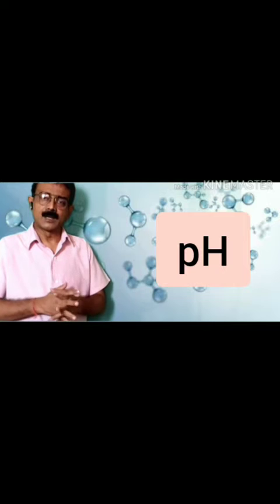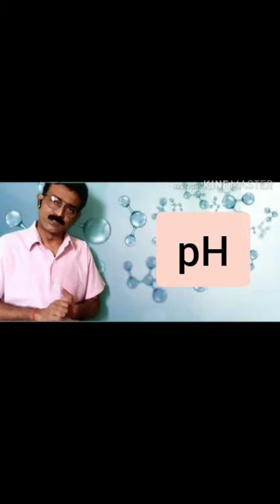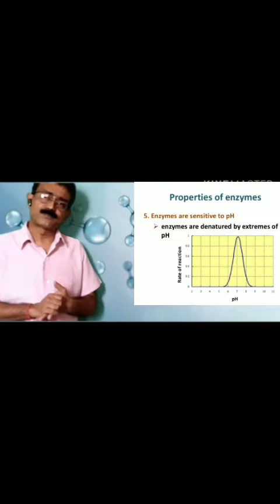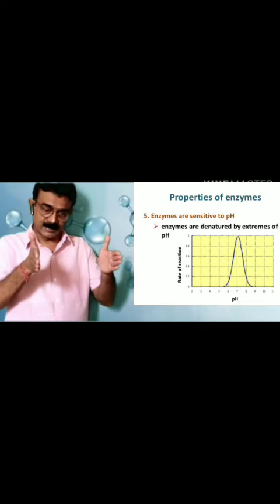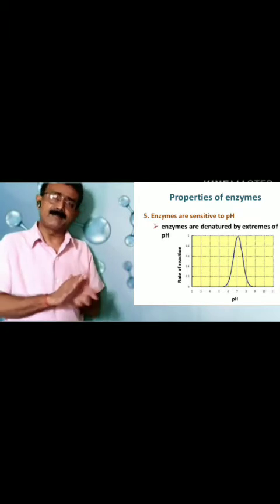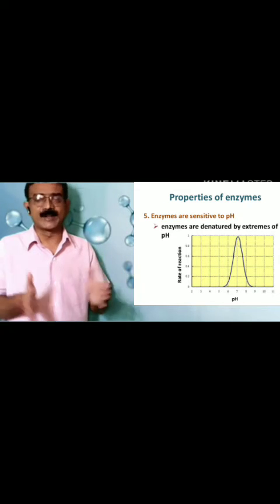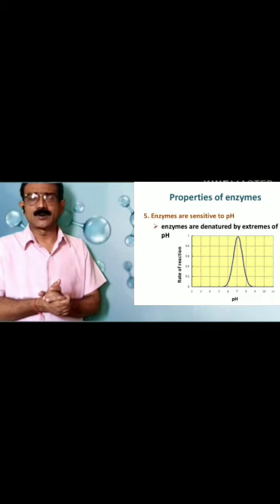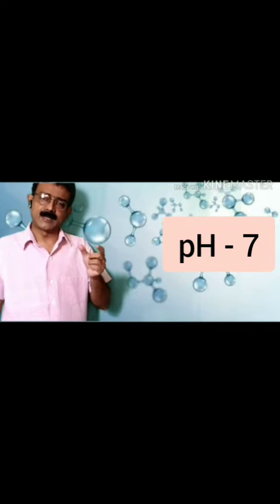pH. The pH range for the working of an enzyme is also very important, because as I told you, enzymes require a particular temperature range, the optimum temperature range. In the same manner, enzymes also require a suitable pH range, and for most enzymes this suitable pH range is neutral, maybe a pH of 7.